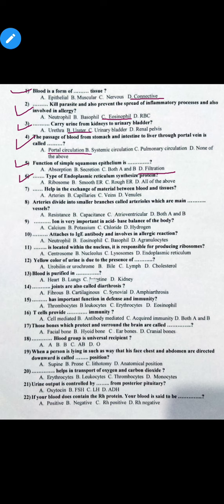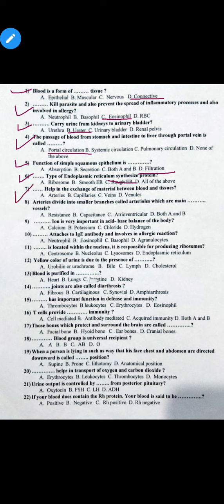MCQ number 6. Dash type of endoplasmic reticulum synthesize protein. Option A ribosome, option B smooth ER, option C rough ER and option D all of the above. So the correct option is option C. So the rough endoplasmic reticulum synthesize protein.